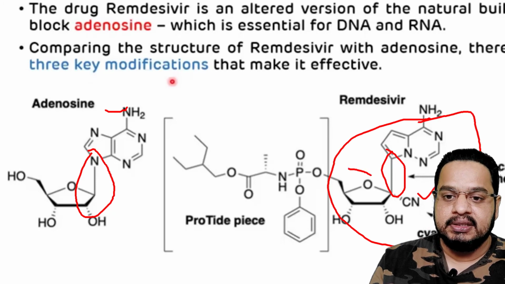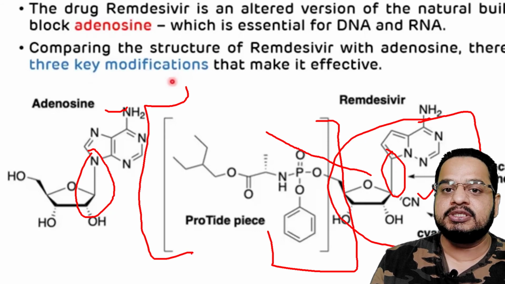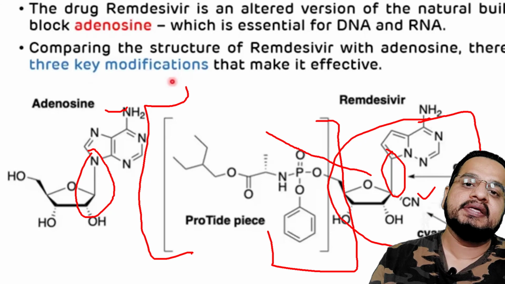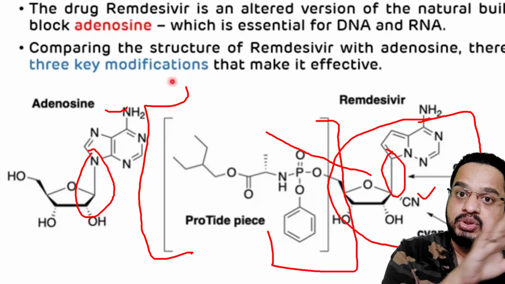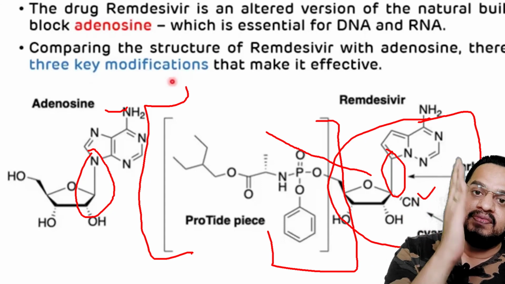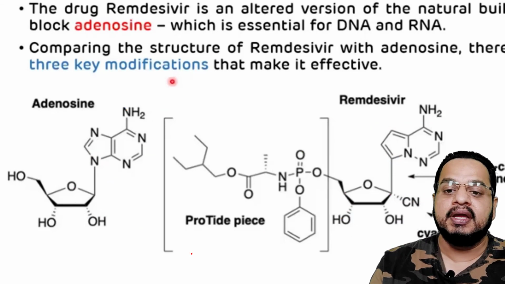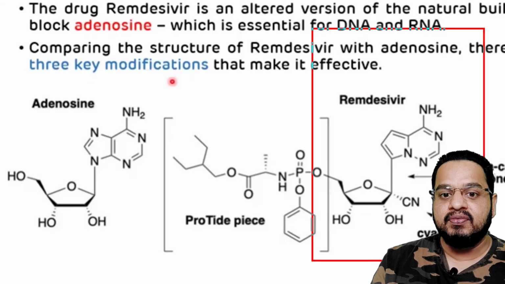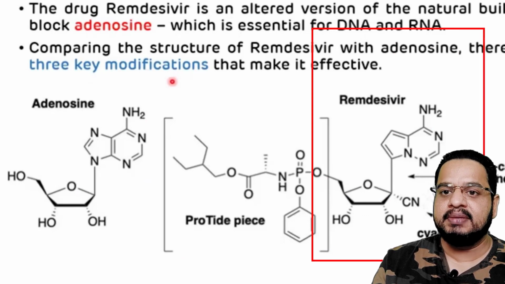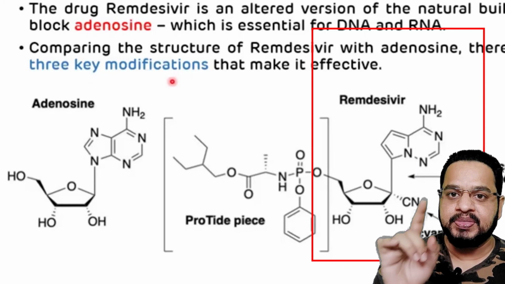And the third is this part, which I have mentioned, actually the long part of the drug. That means it is actually a prodrug, and this prodrug will undergo cleavage to form this particular moiety, which is similar to that of adenosine. So ultimately what is important is this part only. This is the part which is going to make the effect.